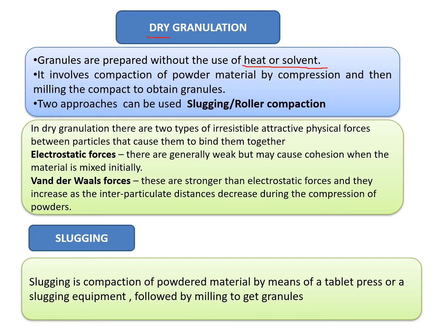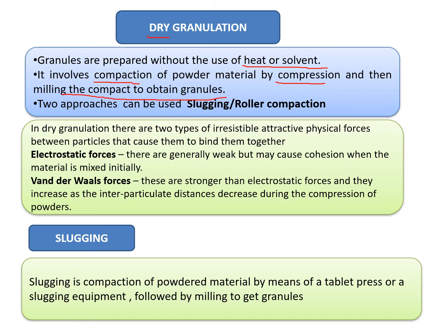It involves compaction of powder material by compression and then milling the compact to obtain granules. So we are preparing compacts of powders by using compression and then milling the compact to obtain granules.